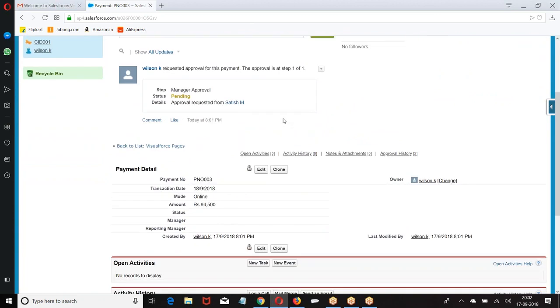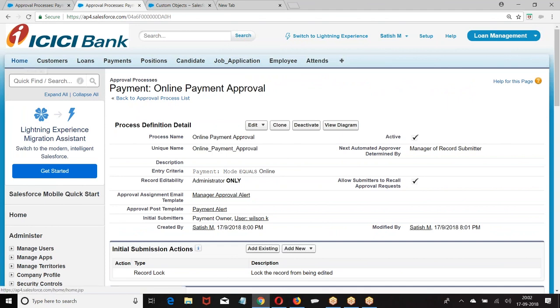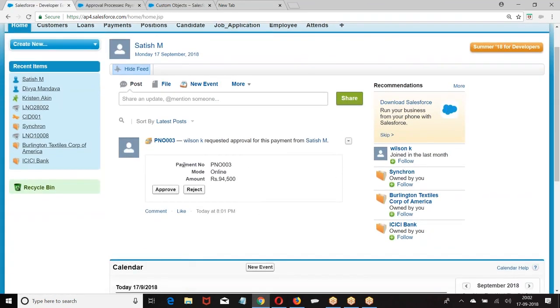When you submit for approval, you are able to see the message here. Status pending details. When you go to Satish, the home page is getting a message. Payment number online. So I can approve or reject from chatter because I told you wireless approval. I can log into the account and approve it. I can approve from chatter. At the same time, I am also getting the message.